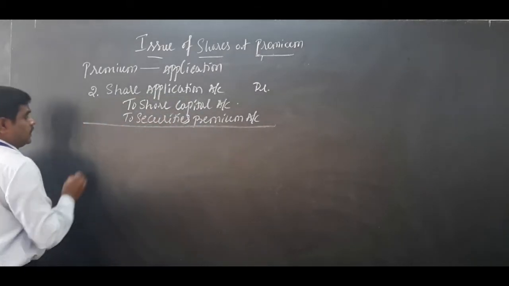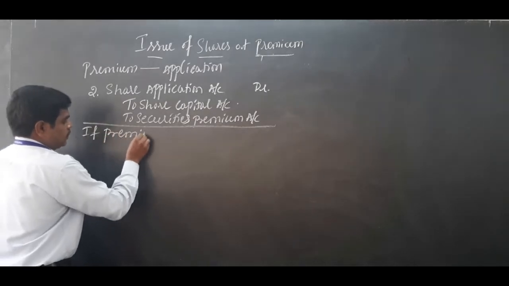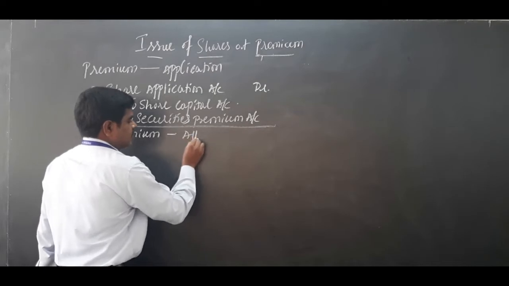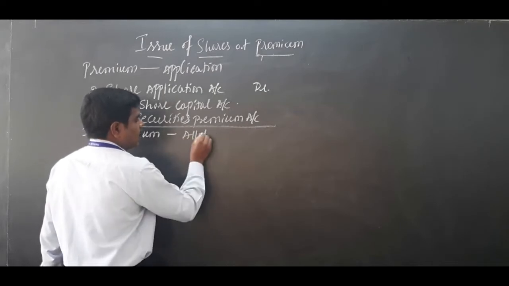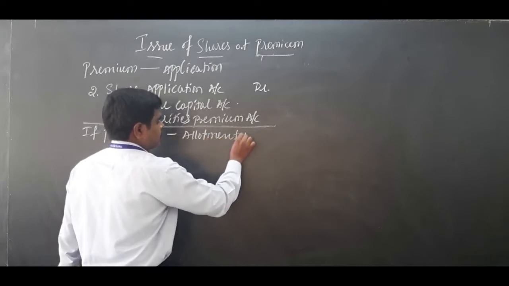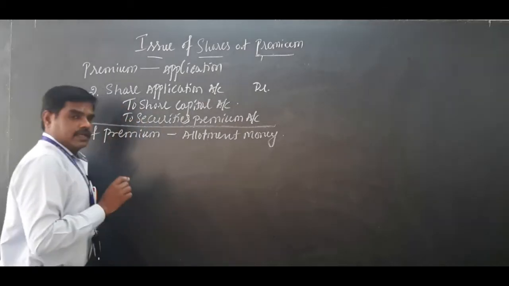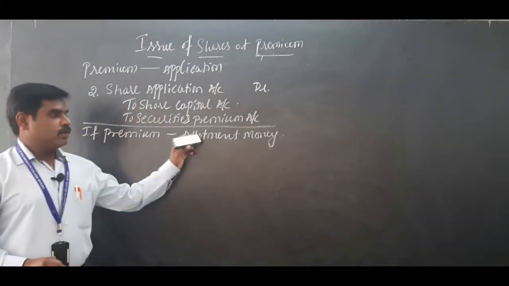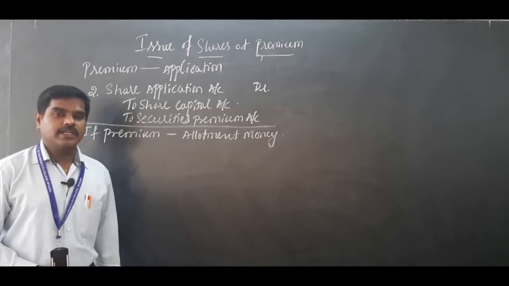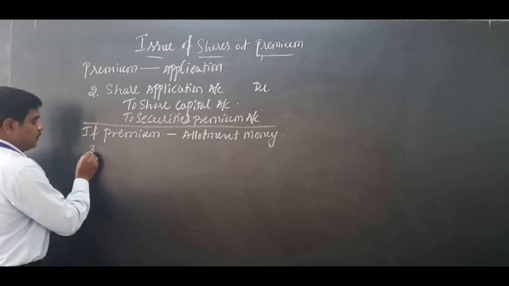if premium amount is added in allotment money, collected in allotment money. Okay, if premium amount is collected with allotment money, what is the journal entry? Okay, so journal entry number 3, allotment money due. What is the journal entry number 3? Allotment money due.